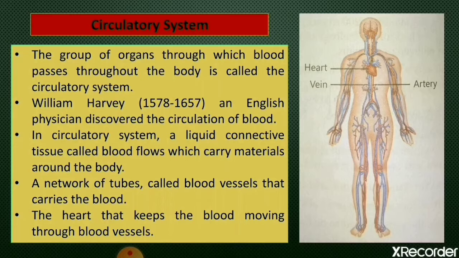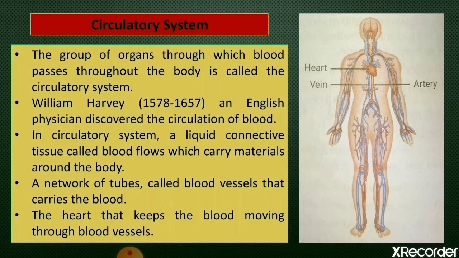So we have already studied that all living organisms, that is animals and plants, need a continuous supply of different materials such as nutrients, means food, water or oxygen, for their survival. We all know these materials must reach the various parts of an organism where they are needed.